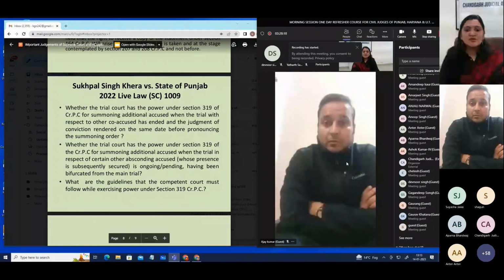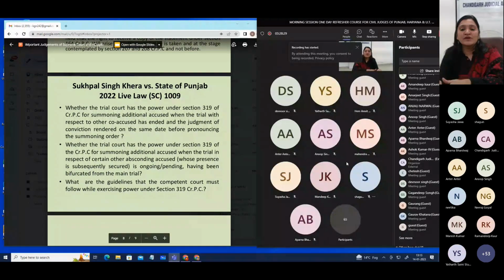Now, there was also an argument in this case. If we see 319 CrPC, it says that any accused who can be tried together. Since there will be no trial together, because if the court is coming to this conclusion that there will be a bifurcation, because this stage has arrived, the conviction has already happened, and then we have to just pass an order on sentence, there can technically be no trial together.